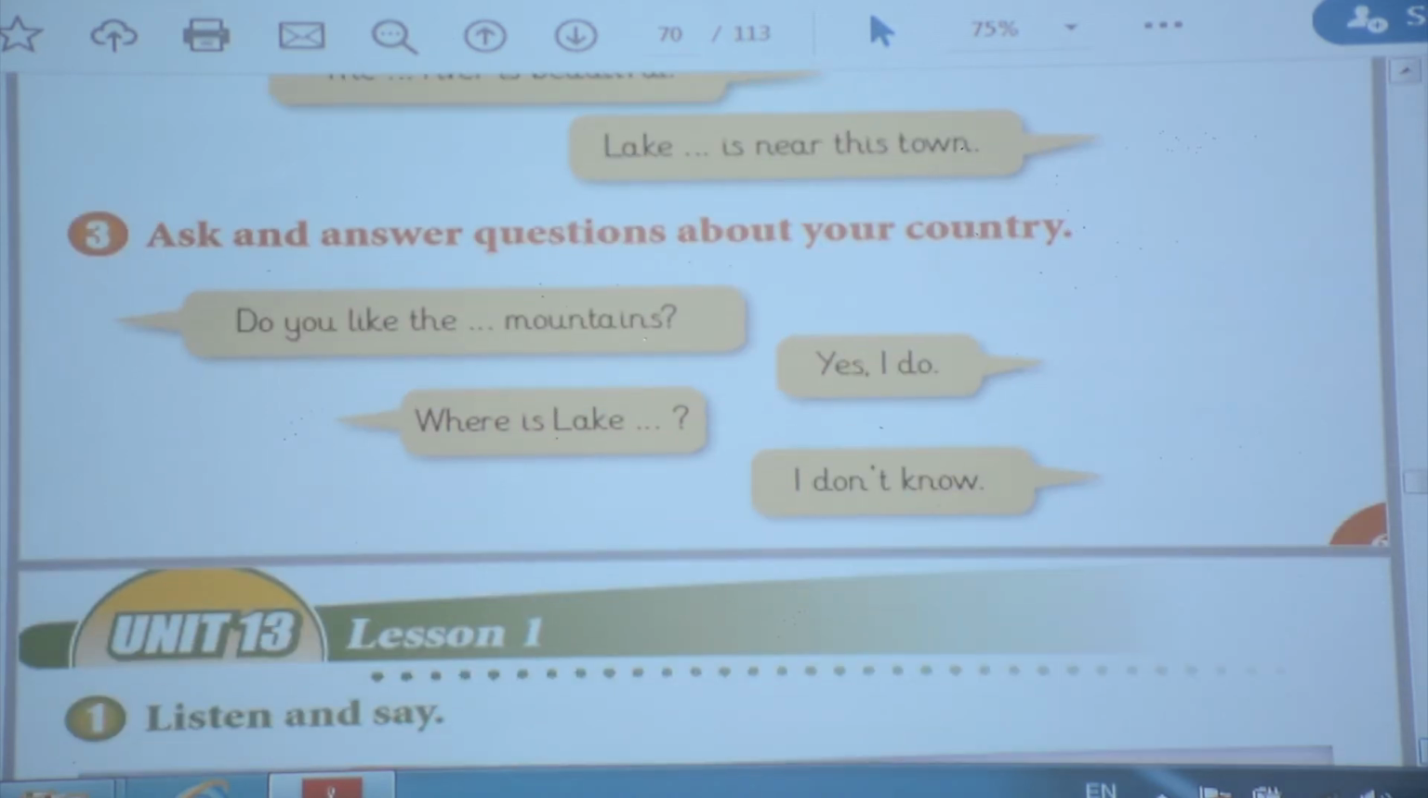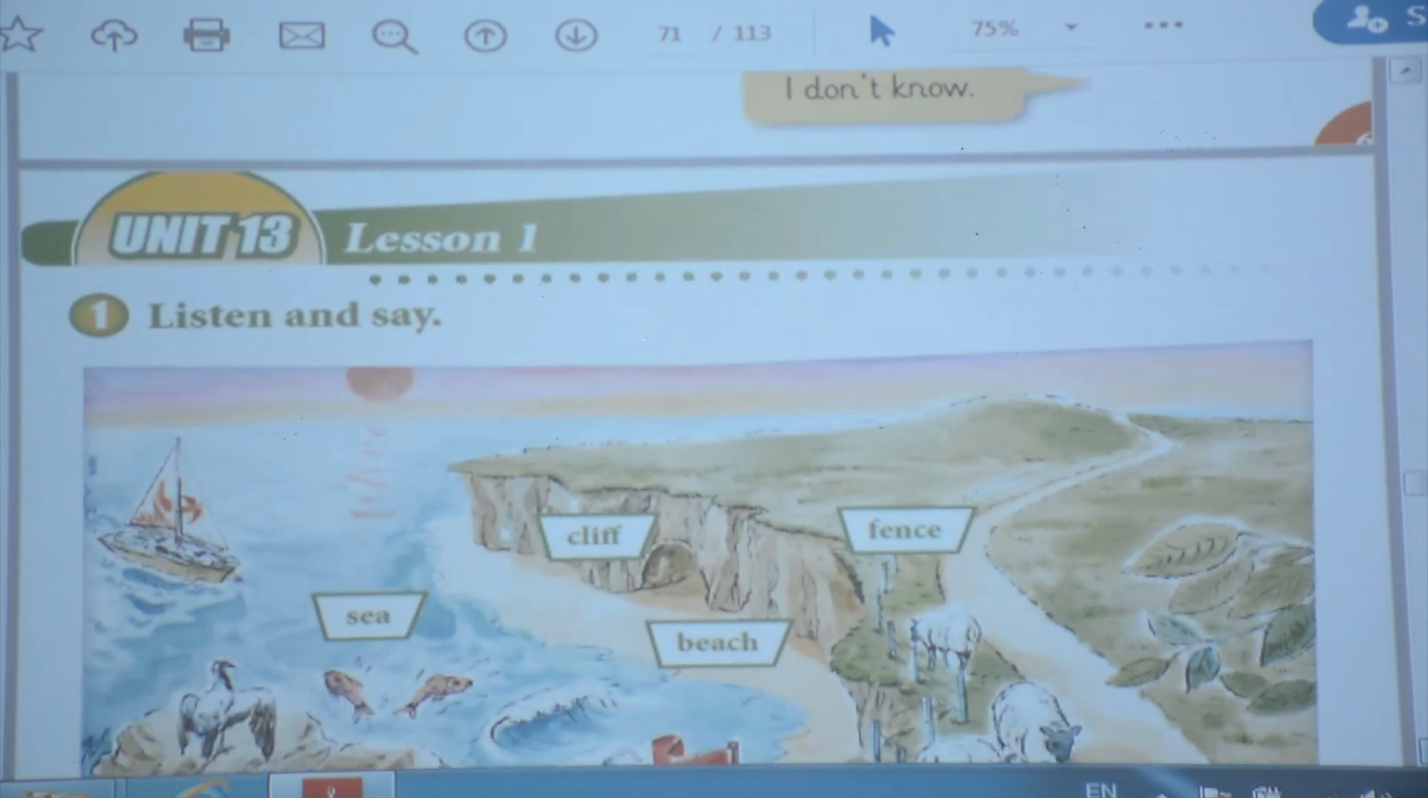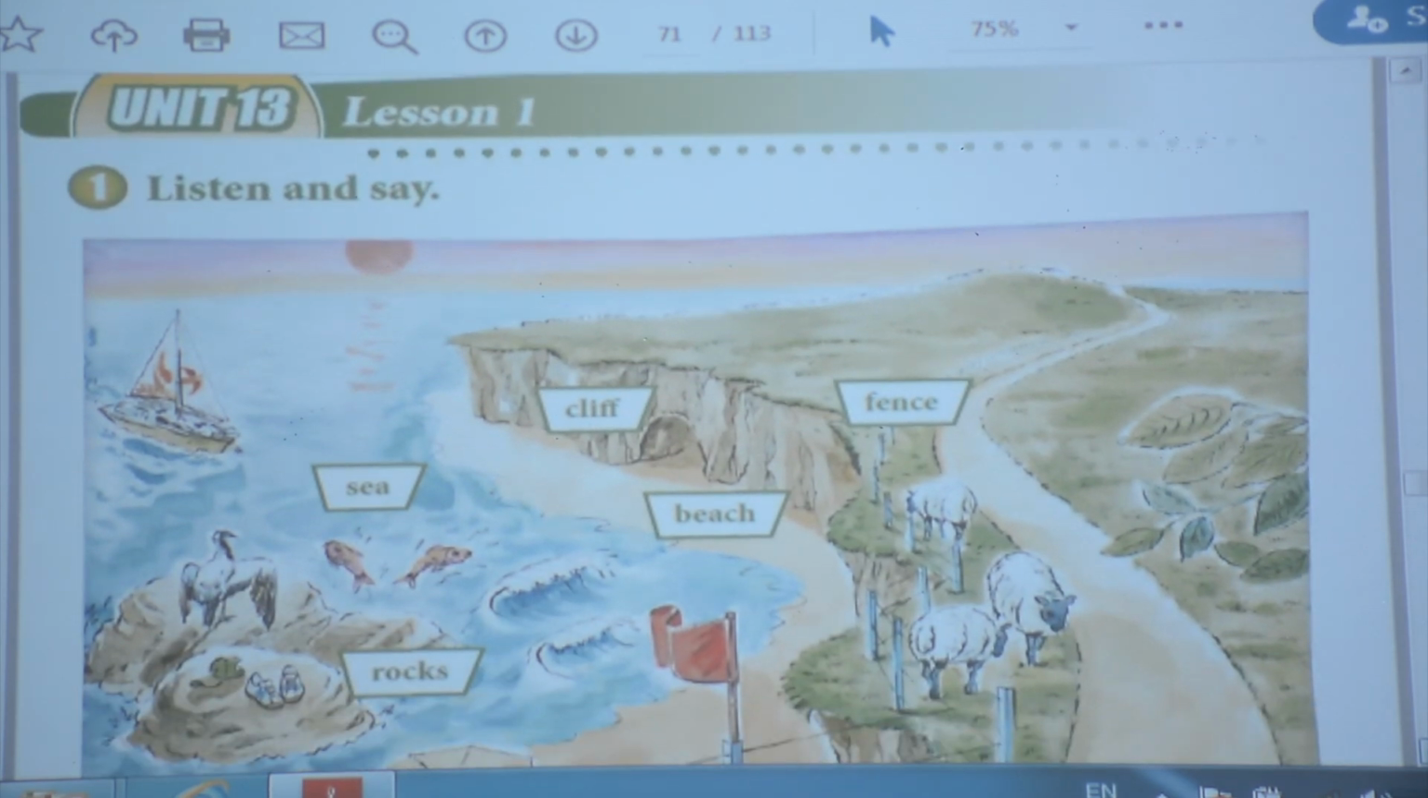Okay. Look at Unit 13, Lesson 1. We have some words for the beach. Okay? Unit 13, Lesson 1. We have some words for the beach. Look at here. It's a beach. We have some words for the beach. For example,